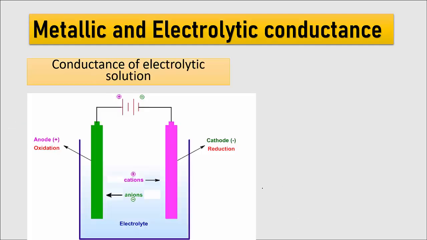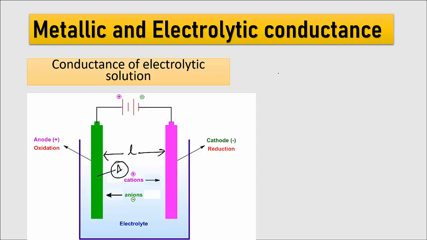So similarly, when you calculate the resistance of the electrolytic conductor, we take the distance L as the distance between the two electrodes and A is the area of the electrode.